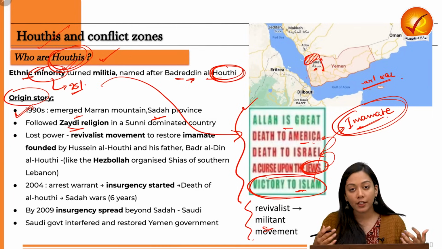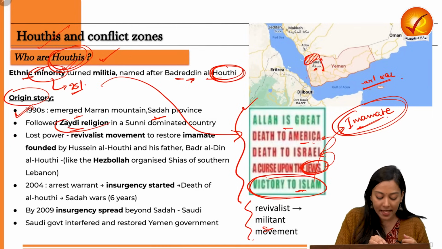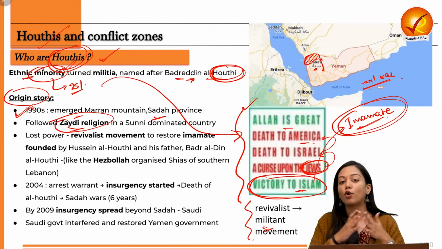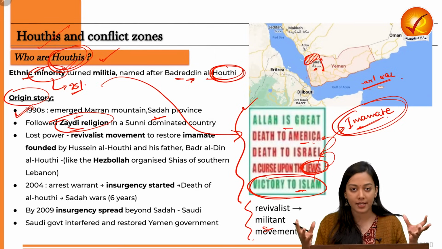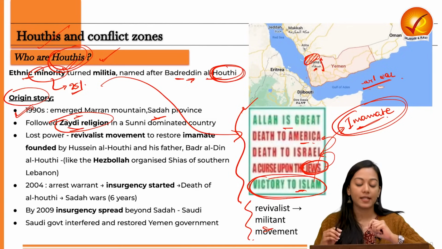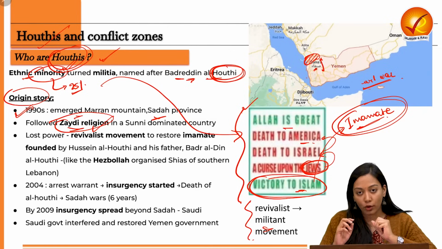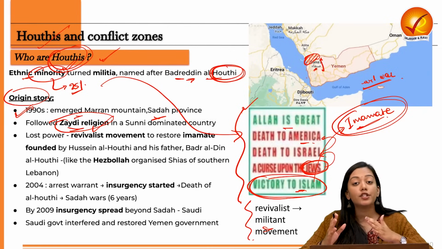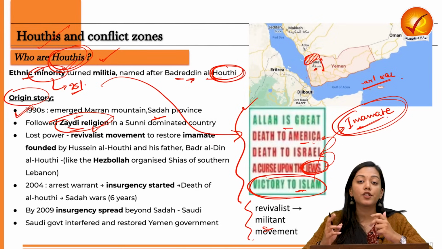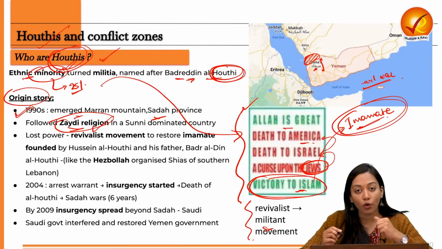What about their ethnic introduction? So ethnically, they followed the Zaidi religion. Now, as you know, Islam is broadly divided into Sunni sect and Shia sect. The subsect of Shia sect is Zaidi religion. So they are an ethnic minority living in Yemen. Yemen is a Sunni dominated region because of the Khalifa system that happened during the Ottoman Empire.